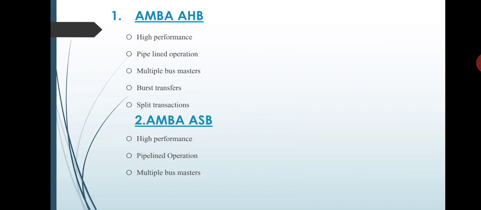As we said earlier, it consists of main buses, that is AMBA AHB, Advanced High Performance Bus. Let's discuss its specifications: high performance, pipelined operation, multiple bus masters, bus transfers, and split transactions. The second one is AMBA ASB, the AMBA Advanced System Bus. It also has high performance, pipelined operation, and multiple bus masters.